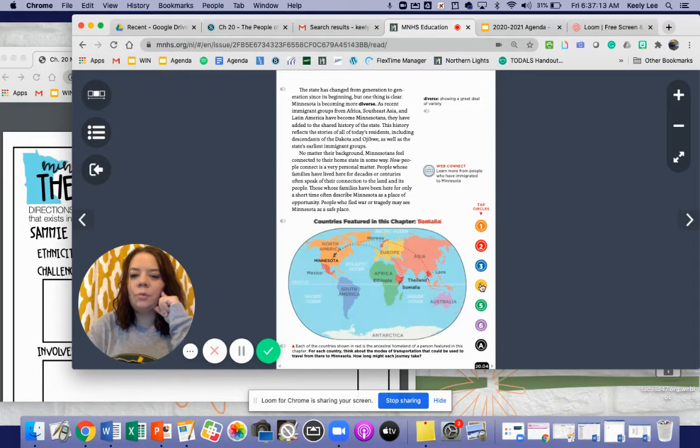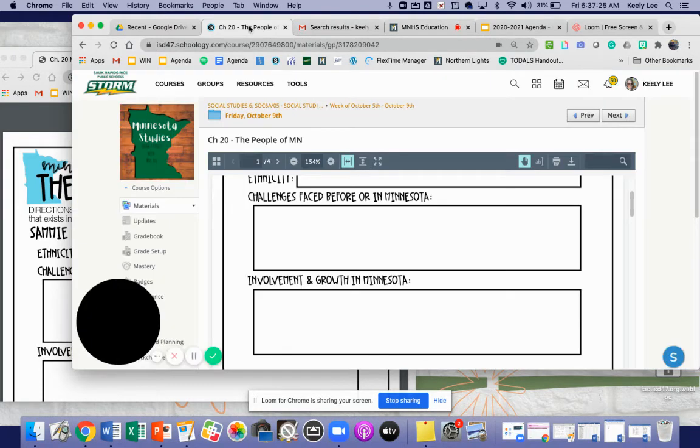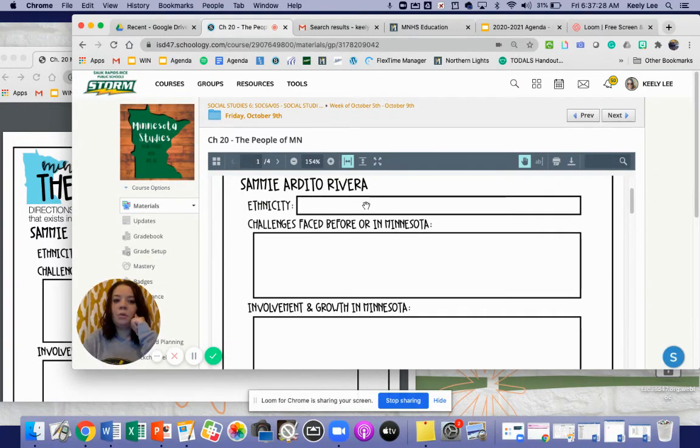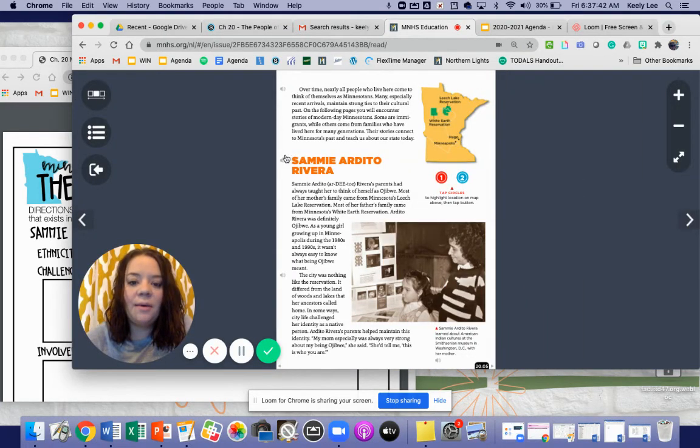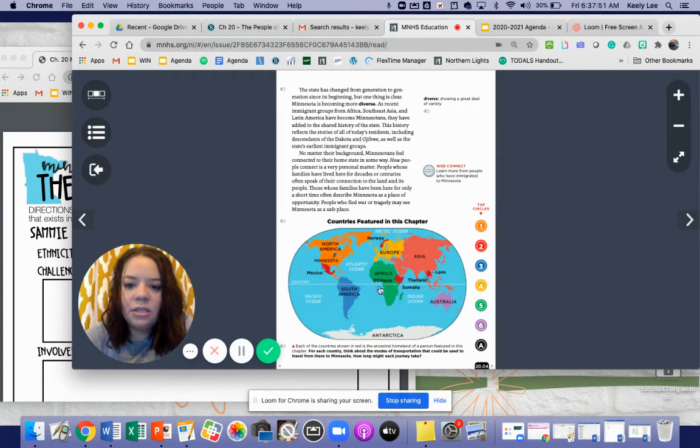So if you are having trouble figuring out exactly which country each person is from, it's not going to tell you here, but hopefully you can make a connection that these are the 6 countries that you should have in this ethnicity piece, okay? Again, go ahead and choose 3 stories to read today and then fill those in. Again, I highly recommend you either read them to yourself or have them be read to you, okay?